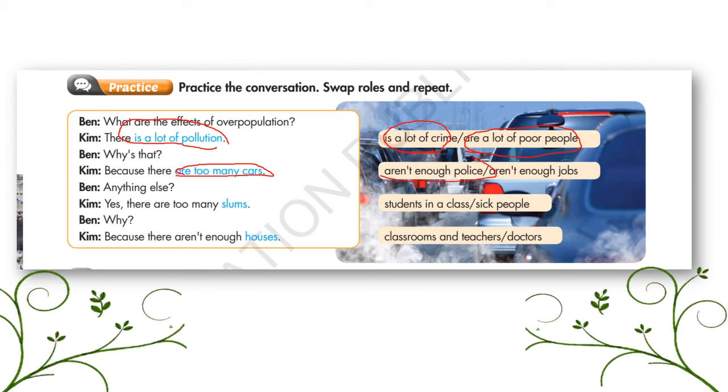Anything else? Yes, there are too many slums. Instead of saying slums, you can say students in a class, or yes, there are too many sick people. Why? Because there aren't enough houses. Aside from saying houses, you can say because there aren't enough classrooms and teachers, or because there aren't enough doctors.